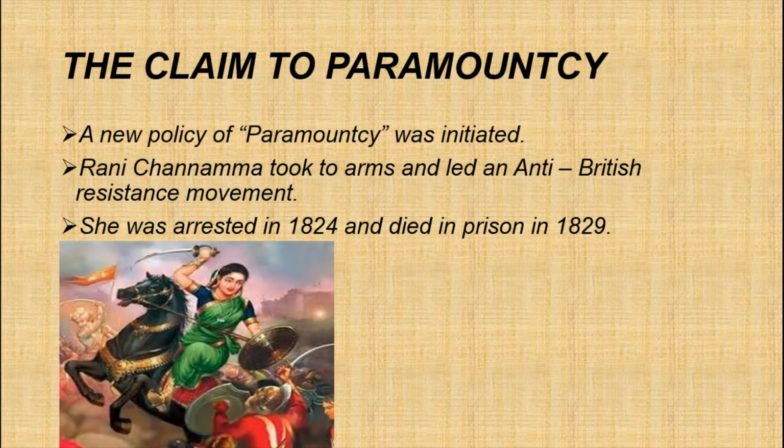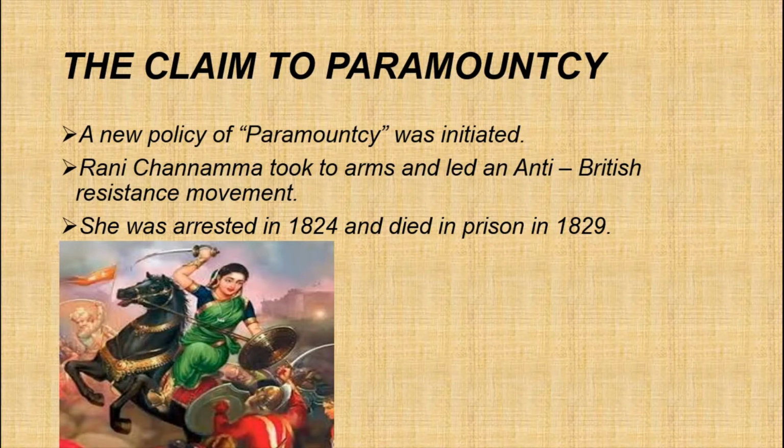Now, we are going to see the claim to paramountcy. See, the policy of paramountcy was introduced by Lord Warren Hastings. See, for gaining control of Indian territories, Lord Warren Hastings, Governor General from 1813 to 1823, Governor General of East India Company's territories, initiated the policy of paramountcy.